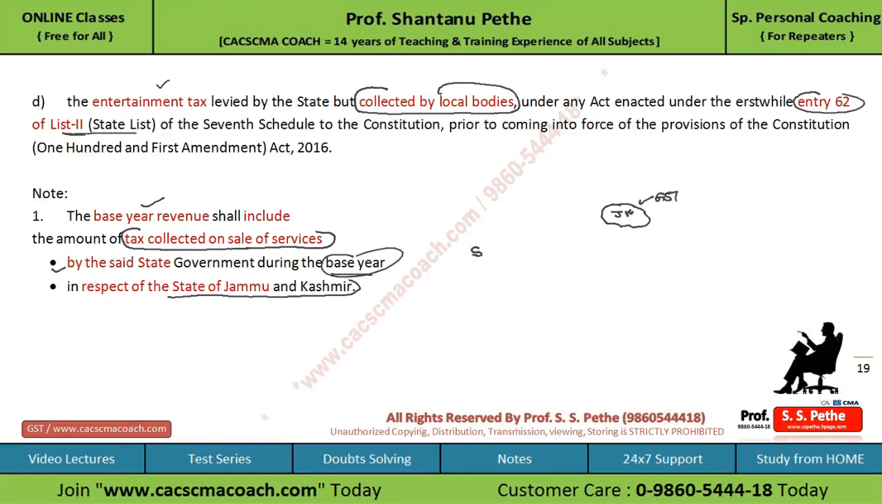If the state government has earned some tax revenue by providing services to the Jammu and Kashmir state, then such tax collected by the state will be included in the base year revenue calculation. और इसके ऊपर भी एग्जाम में क्वेश्चन आ सकता है.